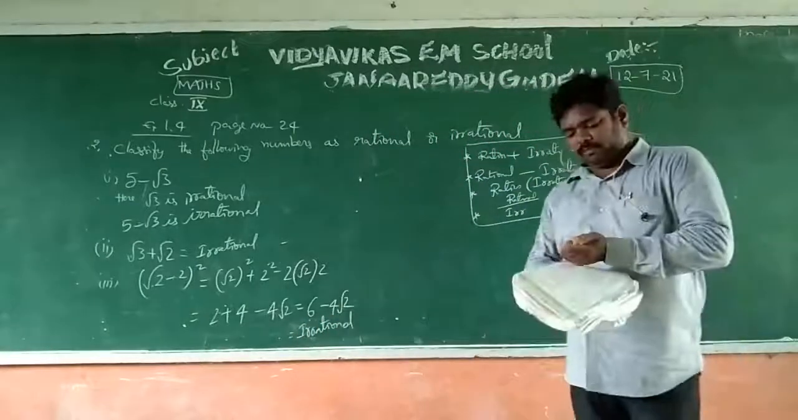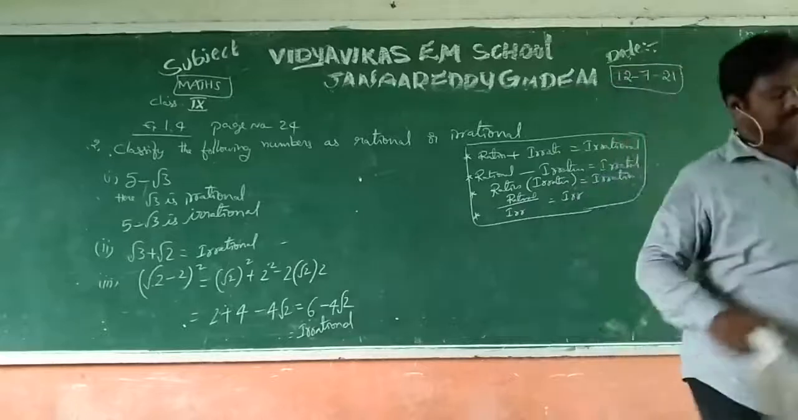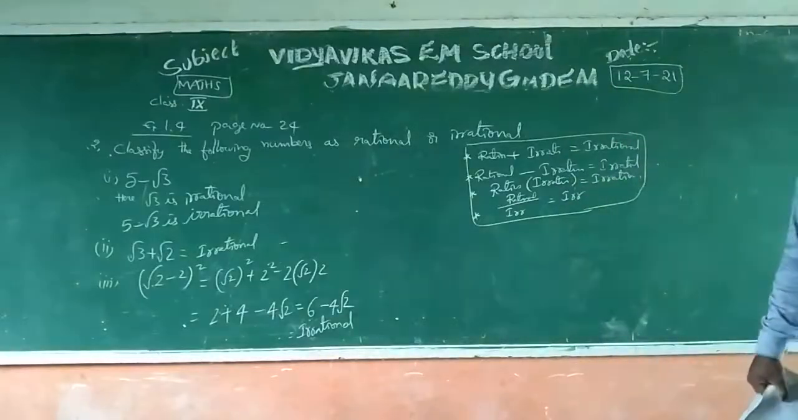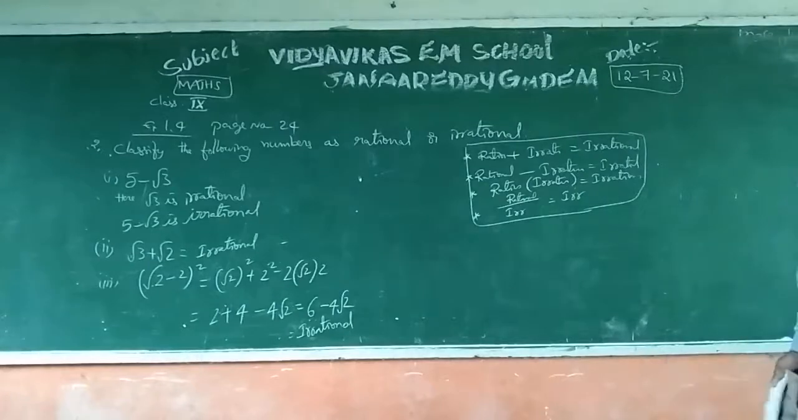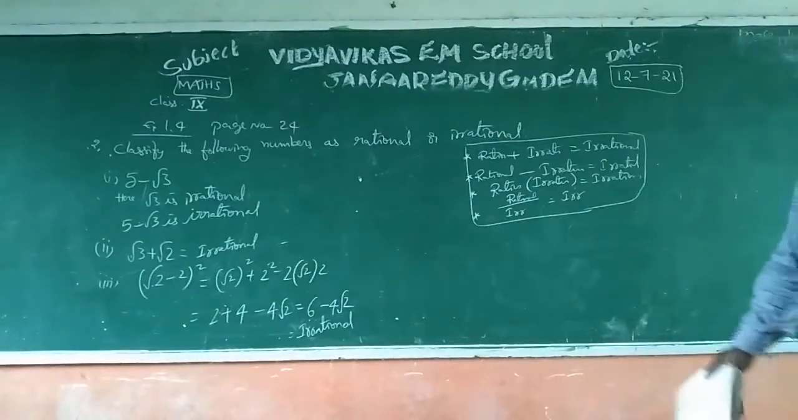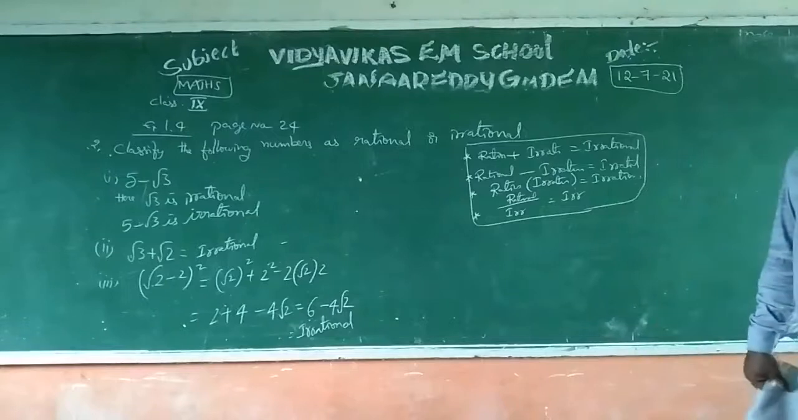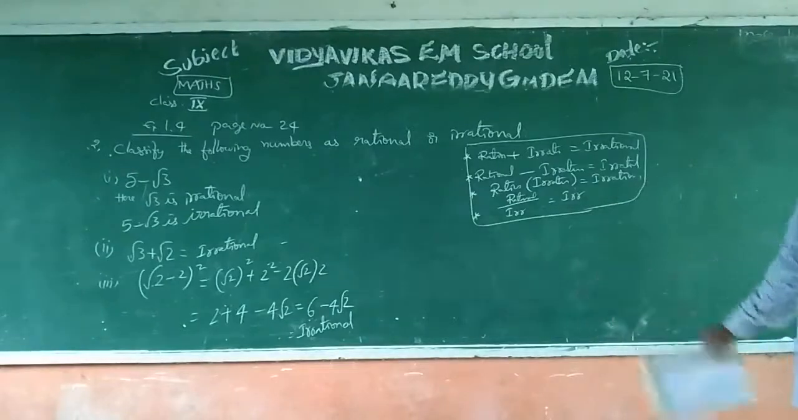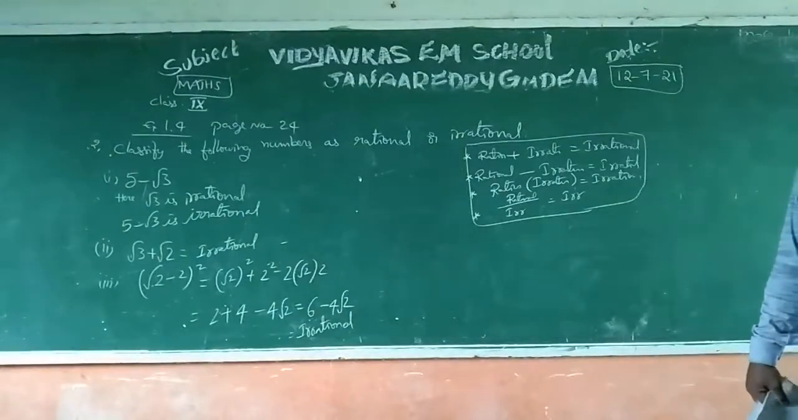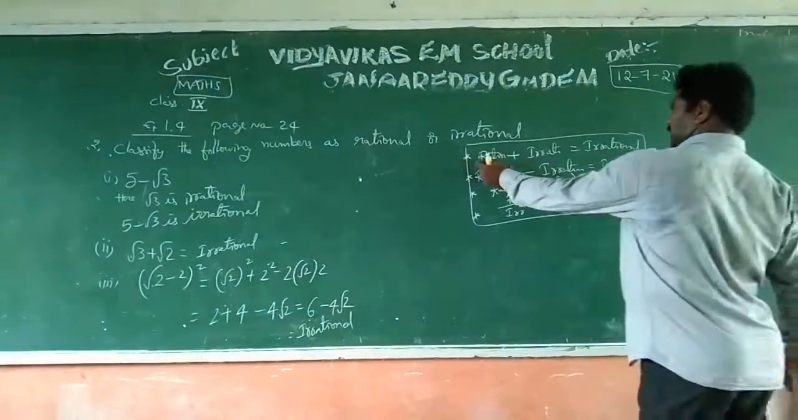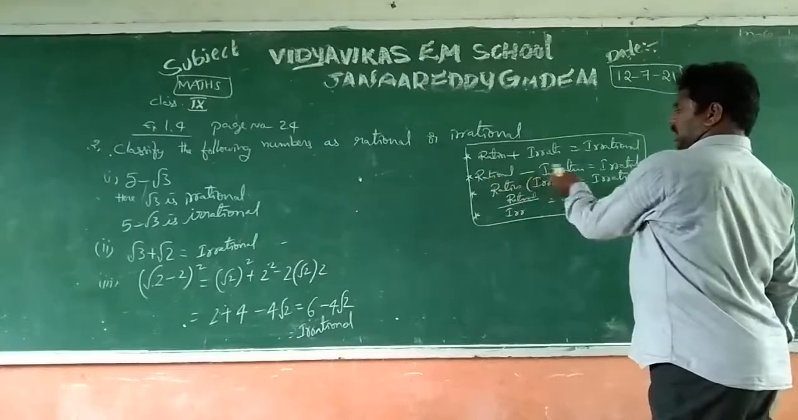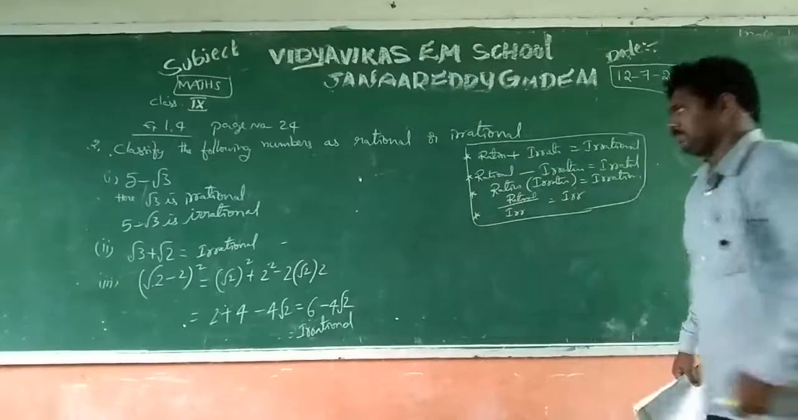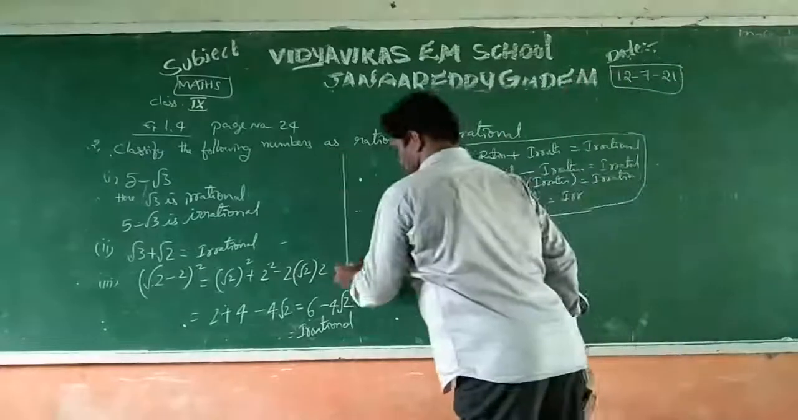I think everybody is following my class. You should identify and classify only whether it is rational or irrational. Sir, why are you not finding the value of 6 minus 4 root 2? No need to find it out. Generally, by the concept you can identify whether it is rational or irrational. R means rational and I means irrational number. Okay, next question.